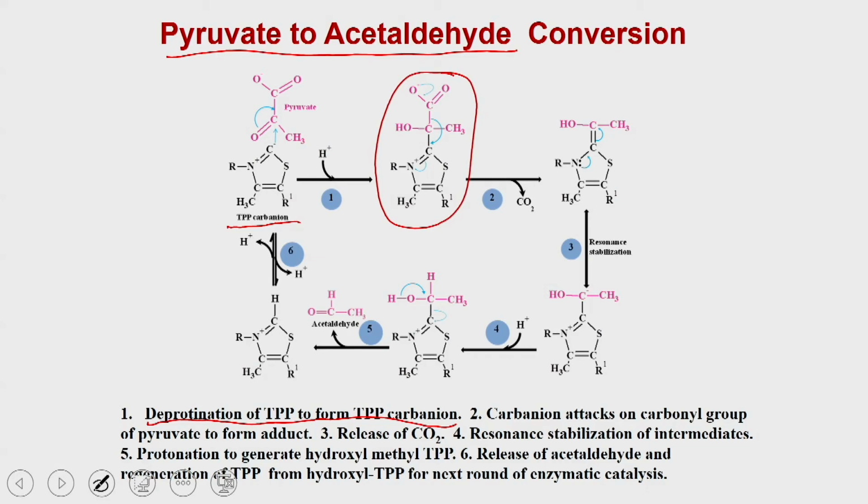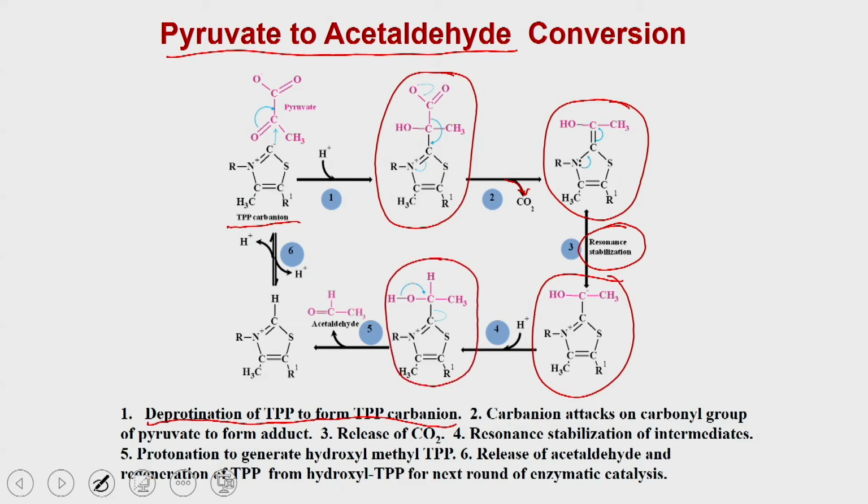Once this complex is formed, one molecule of carbon dioxide is removed, and that is how you are going to have the intermediate. This intermediate is then stabilized by resonance to generate this intermediate, and ultimately in step 4, from this intermediate you are going to have the protonation to generate the methyl derivative of the TPP, and at the end the acetaldehyde is generated.